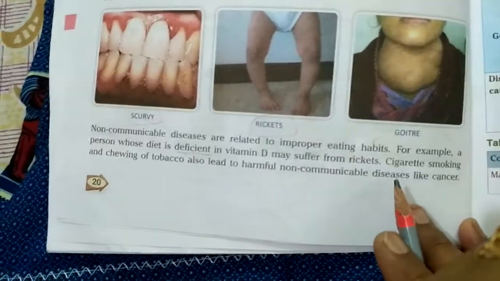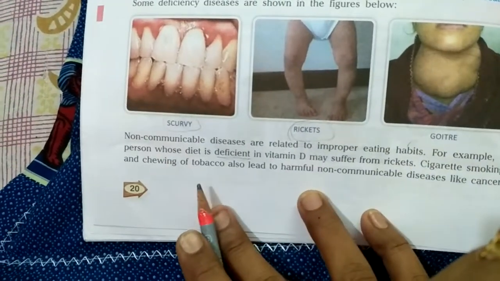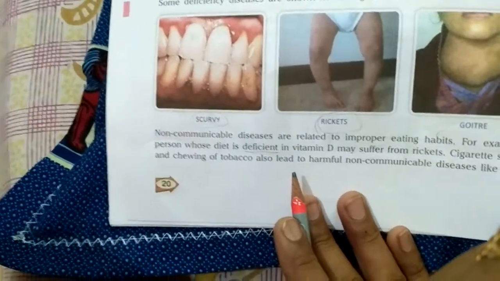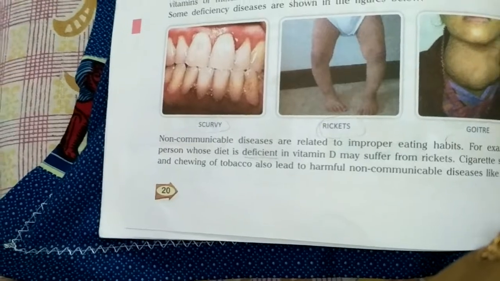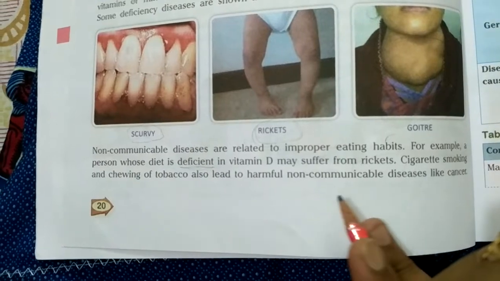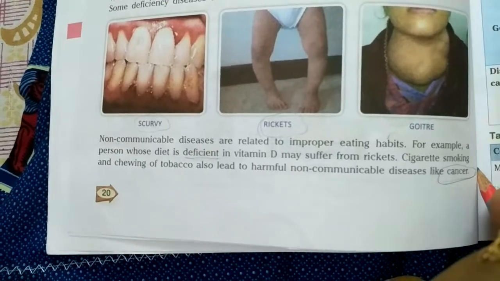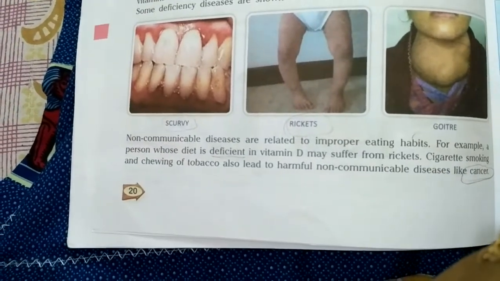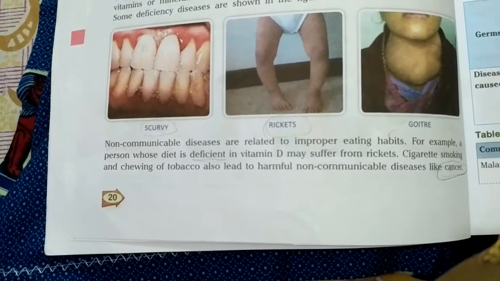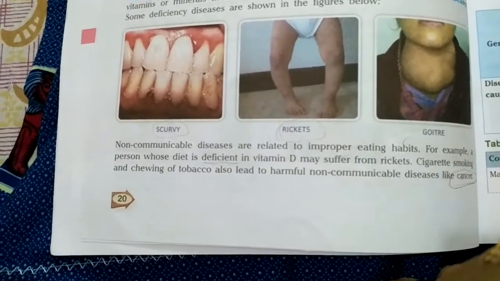So you all know there are some bad people who do cigarette smoking and chew tobacco. These should be banned, but even then, some persons, through unfair means, sell these products, and the persons who use them are very susceptible to diseases like cancer. It is a very harmful, life threatening disease, because its treatment and procedures are very tough and hectic. So we should avoid these kinds of things.